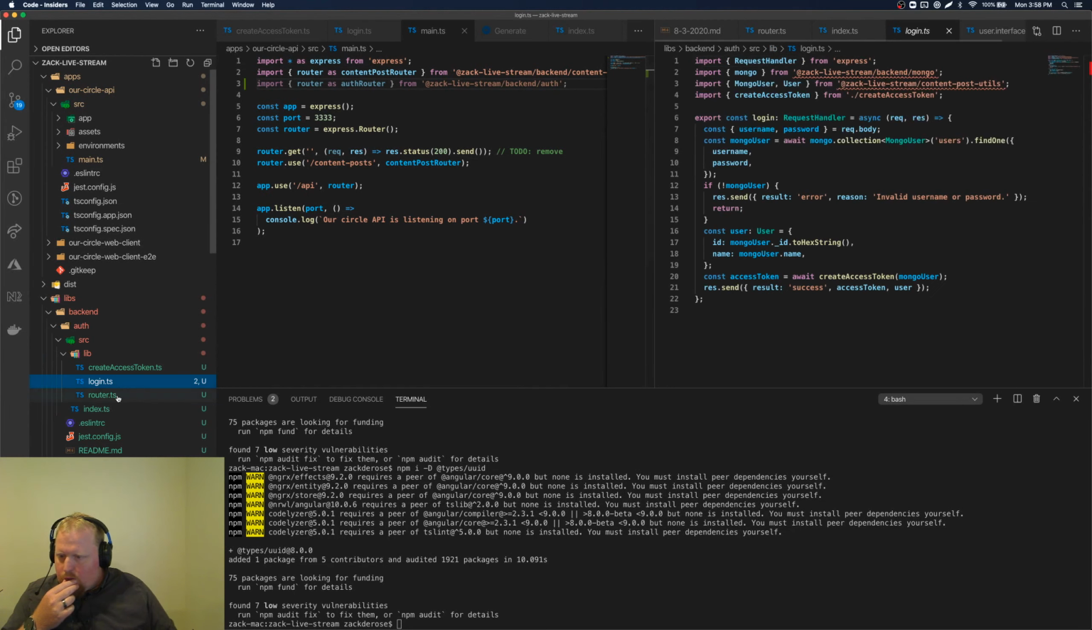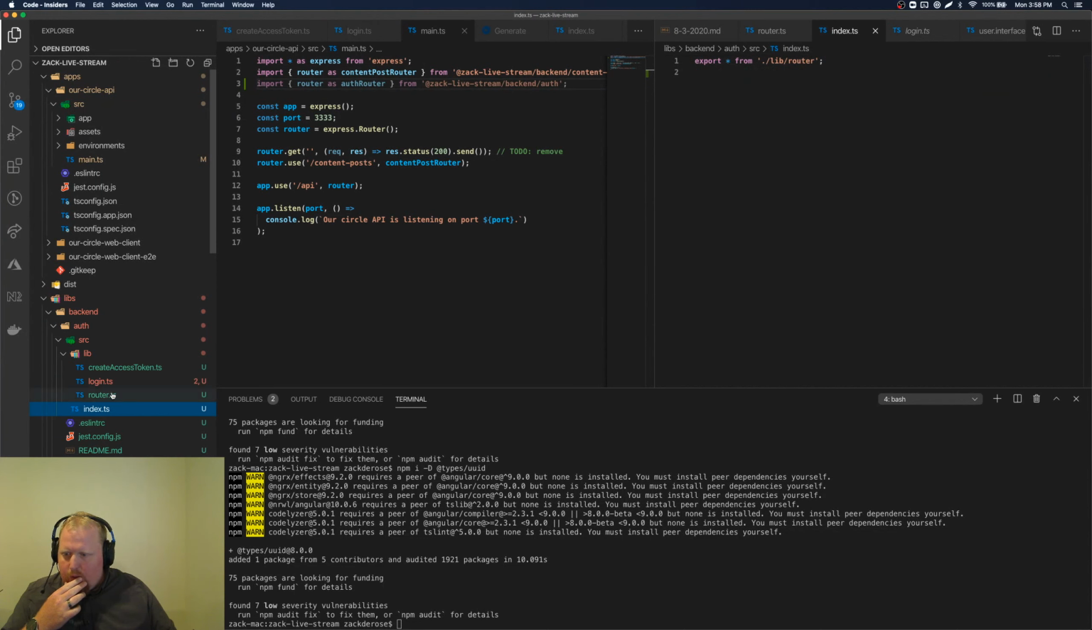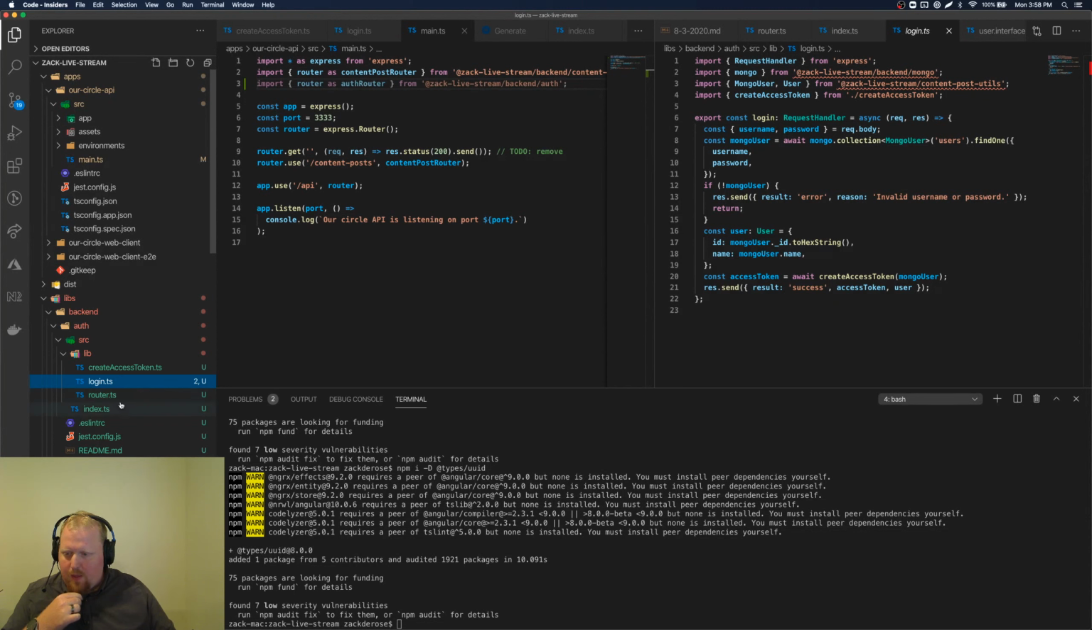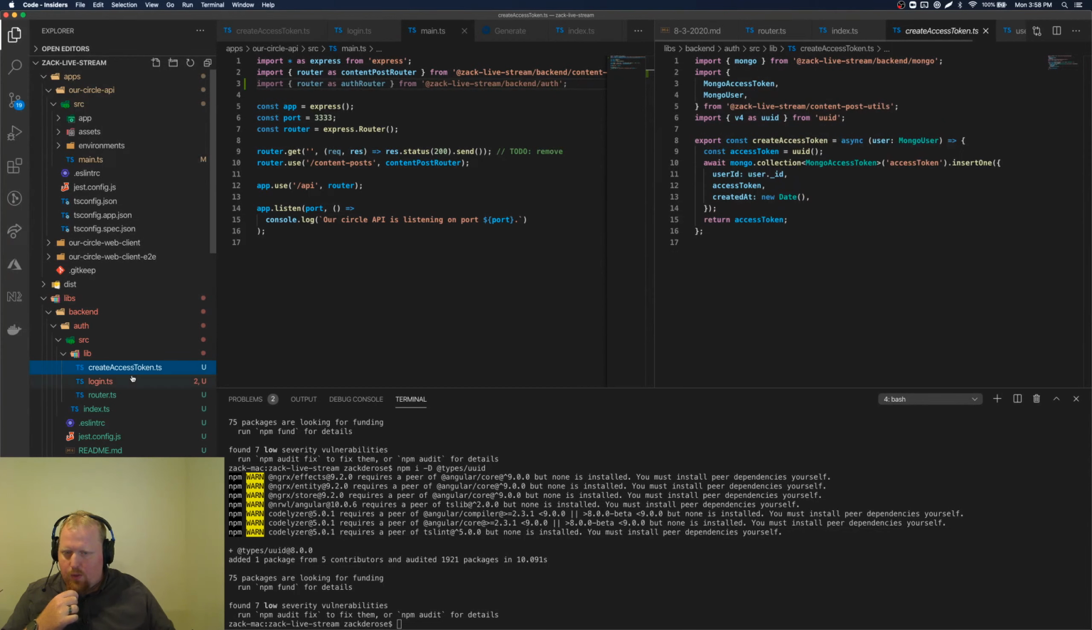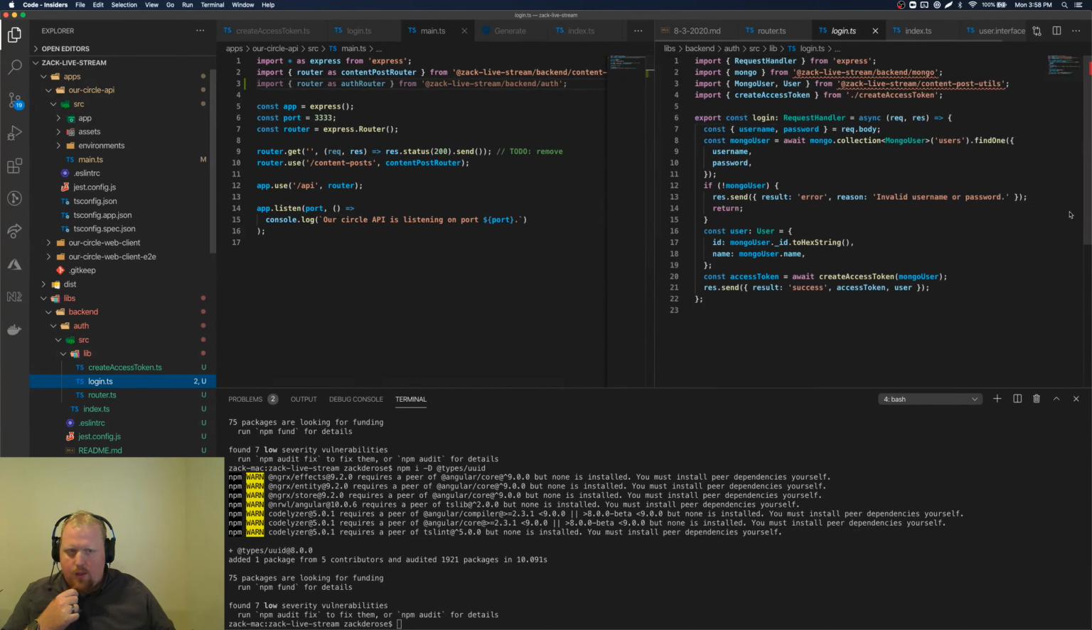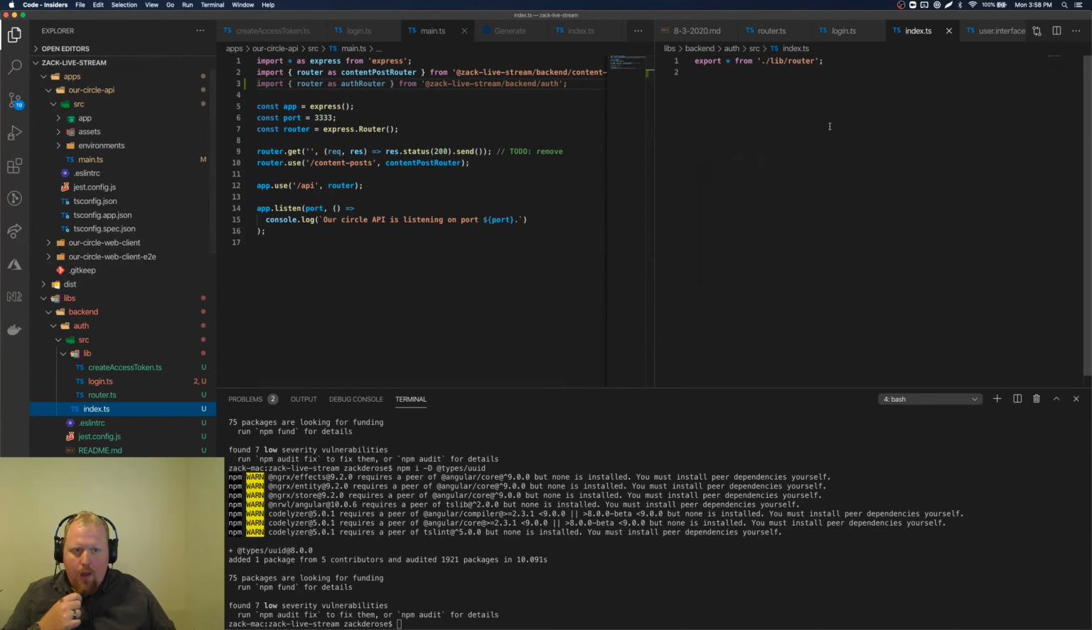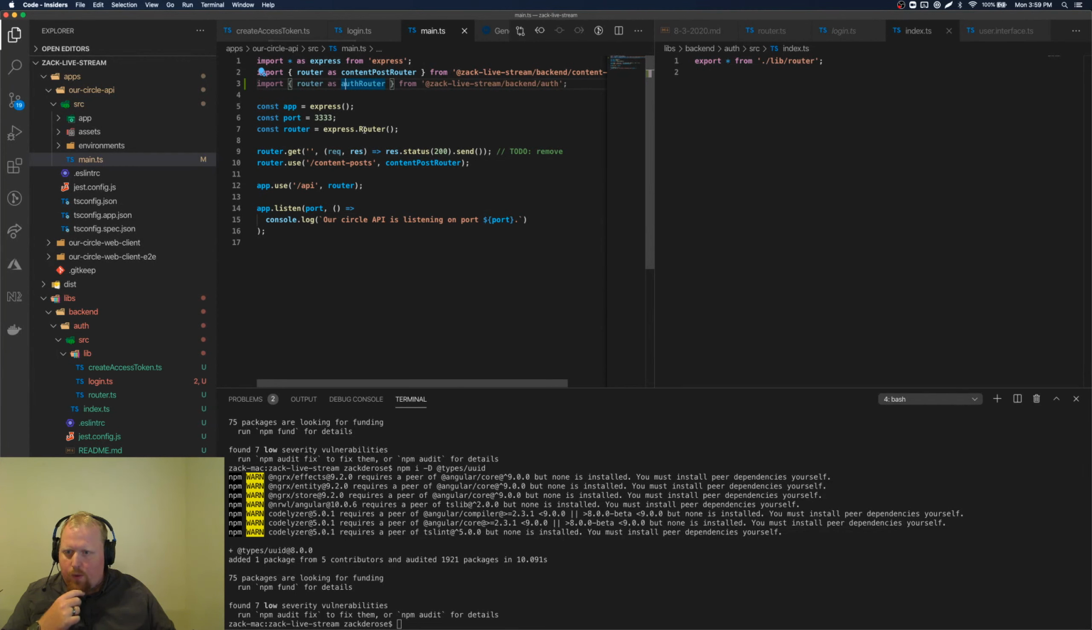There. So the only thing we want to really expose from this lib is the router for now. I think when we make the middleware, we'll probably want to expose that too, but we don't want to expose this create access token. That should all be handled internally to the router module. Same as the login request handler. Should just be handled locally. So we are exporting our router now. So now we have a router here.